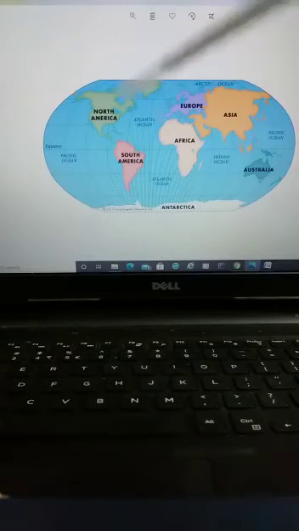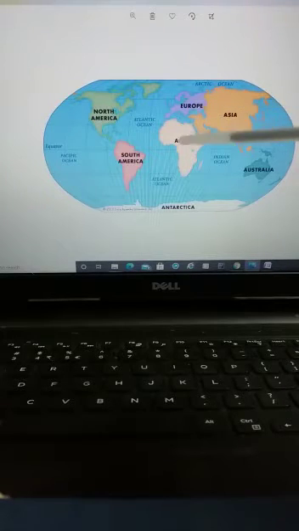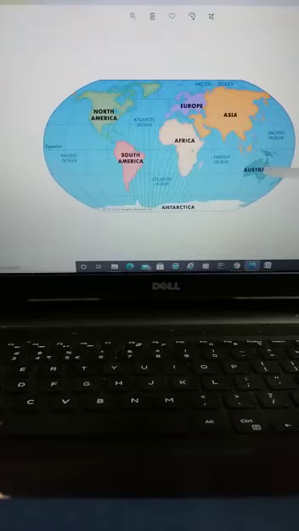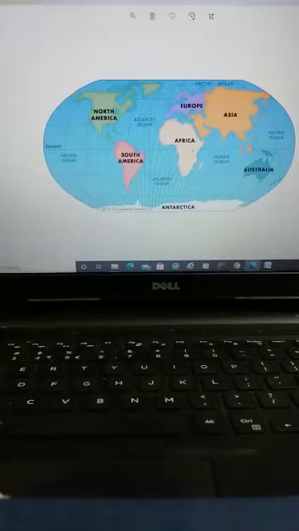And here the 7 continents are scattered in this way. This is our world map. So here the North America and South America, here the Asia, here Europe, Africa, Australia is a small island continent, and here the ice land, that is known as Antarctica. Okay, so these are the 7 continents. These continents are known as lithosphere. Okay, children, these lands give us the place to live, to survive.